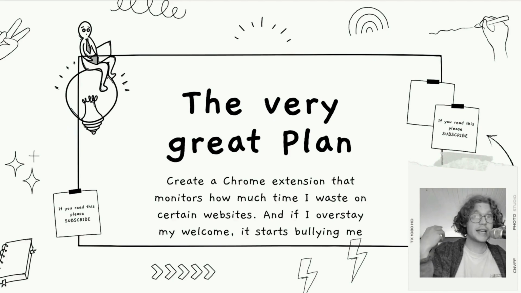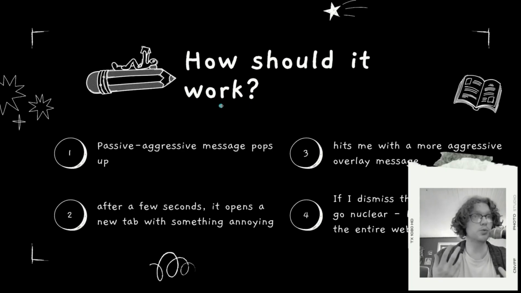We are going to create a Chrome extension that monitors how much time I waste on certain websites, and if I overstay my welcome, it starts to bully me, basically. So, how should this work? I'm thinking this should be something very annoying, it should be bullying me, so some pop-ups, some weird stuff on my screen should happen. So I'm thinking the first thing should be like a passive-aggressive message popping up in my face,